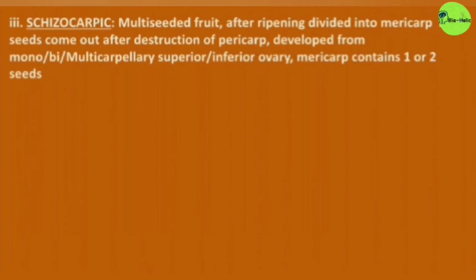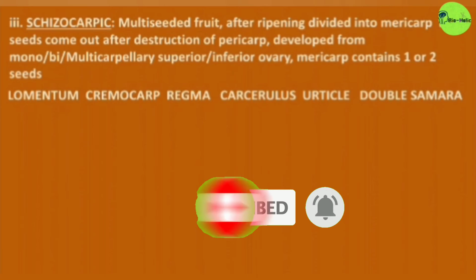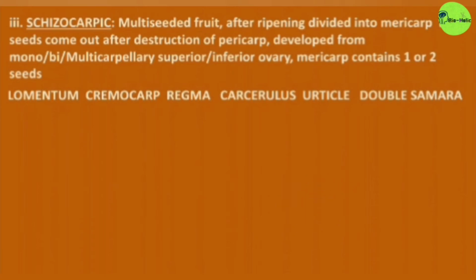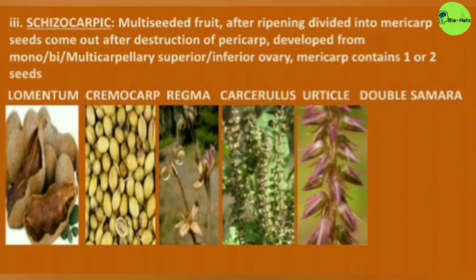And schizocarpic. This can be of lomentum, cremocarp, regma, carcerulus, articulate, double samara. These are the examples.